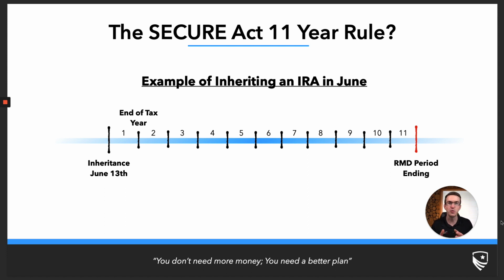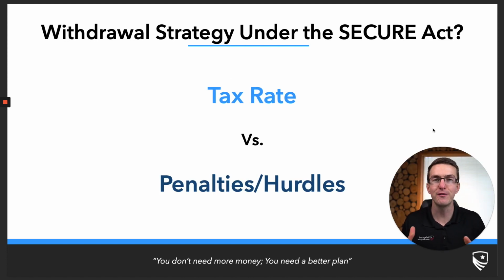Now, depending on exactly when you inherit a given account, you may not effectively have the time to take a distribution. Let's say that you inherit an account December 31st. Well, it might be very difficult to take a distribution on that last given day and have that still be on that tax calendar year. So effectively, you may not have that full stretch. But for most situations, when we have somebody passing away at some point in the year, if we have enough time to take a distribution before the end of the year, we can have a distribution still count for that first year. And thus, the 10-year distribution rule turns into the 11-year distribution rule. And so great, most people will have one more year that they can add into that 10-year distribution rule.